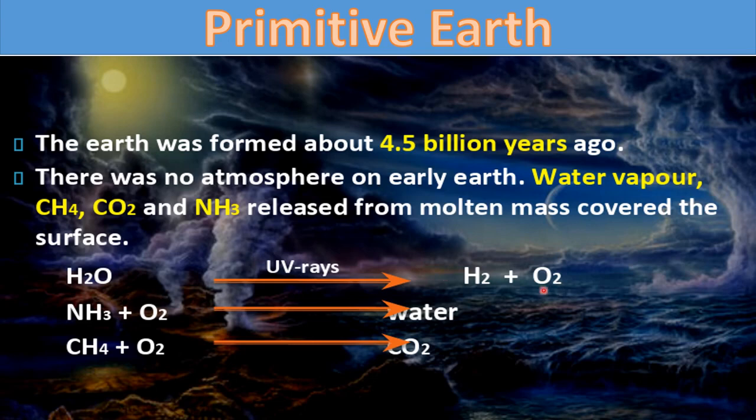Then some of the oxygen combined with ammonia and some with methane. When the oxygen combined with ammonia, it converted into water, and when methane combined with oxygen, it converted into carbon dioxide. So later on, water and carbon dioxide also formed on the earth.